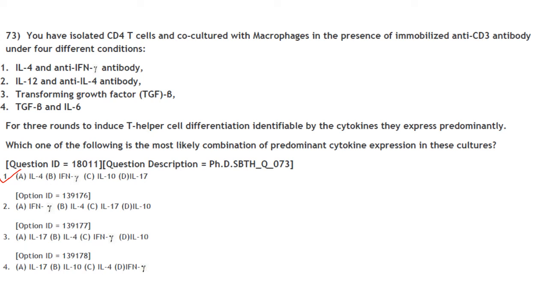In the second case, it will give rise to Th1 subset because interleukin 12 is present and it will secrete interferon gamma. Then TGF beta treatment will result in the secretion of interleukin 10, and TGF beta and interleukin 6 will give rise to Th17 cells which will be secreting interleukin 17. So the answer here will be option 1, that is A will be interleukin 4, B interferon gamma, C interleukin 10 and D interleukin 17.